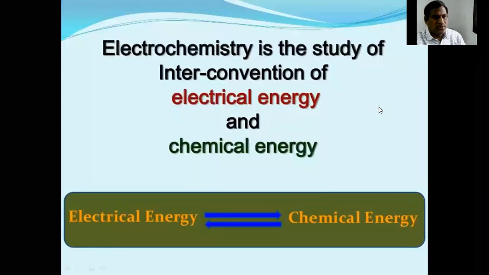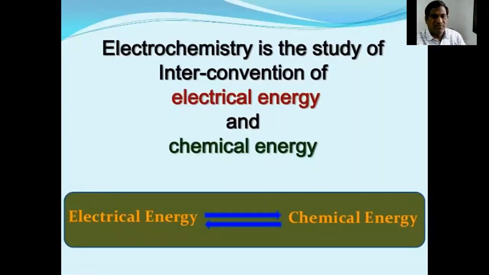Electrochemistry is the study of the interconversion of electrical energy and chemical energy. That means electrical energy is converted into chemical energy, and chemical energy is converted into electrical energy.